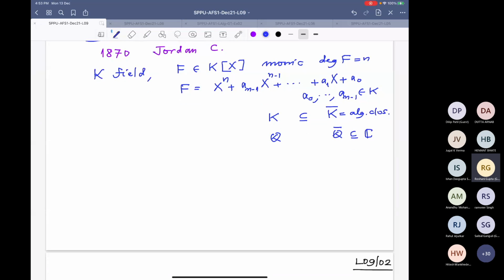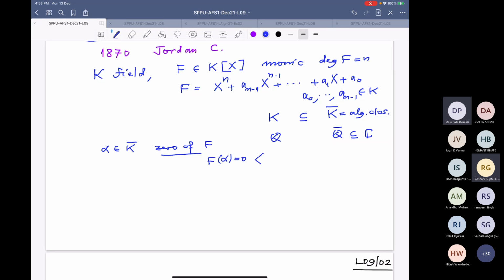Anyway, so what do we do? So first of all, zeros. Alpha in K bar is called a zero of f when f of alpha is 0.